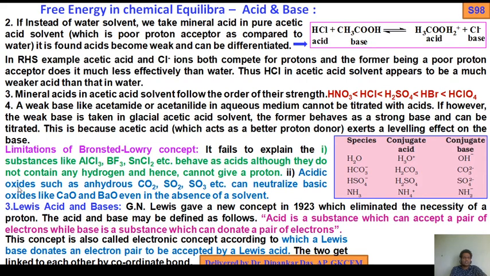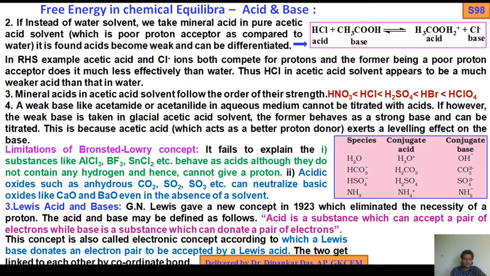Now a weak base like acetamide or acetanilide in aqueous medium cannot be titrated with acids. If, however, the weak base is taken in glacial acetic acid solvent, the former behaves as a strong base and can be titrated. This is because acetic acid, which acts as a better proton donor, exerts a leveling effect on the base. That is very important.